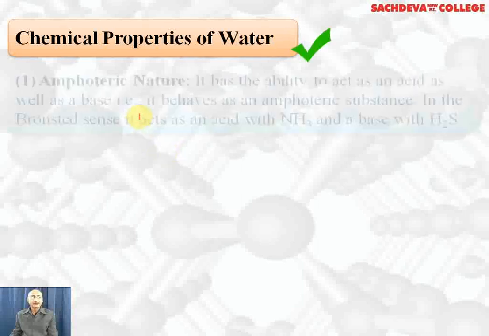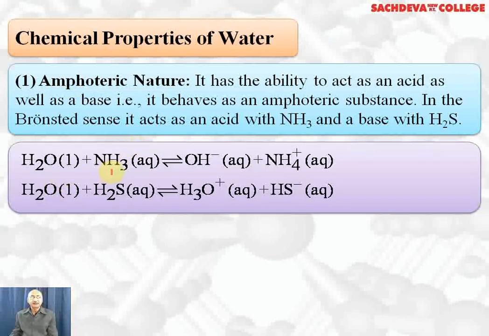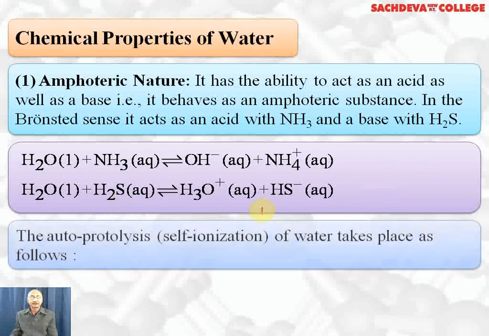Chemical properties of water. Amphoteric nature: it behaves like an acid as well as a base in different circumstances. If it reacts with a base, it acts as an acid. So OH minus ion is the conjugate base of water, and ammonium ion is the conjugate acid of ammonia. Water, when it reacts with H2S, which is acidic in nature, acts as a base, so hydronium ion is the conjugate acid of water, whereas H2S acts as an acid and HS minus is the conjugate base of H2S. So this shows that water can act as an acid as well as a base.